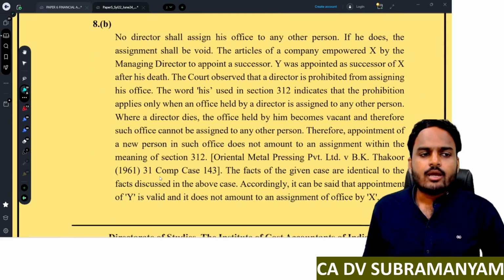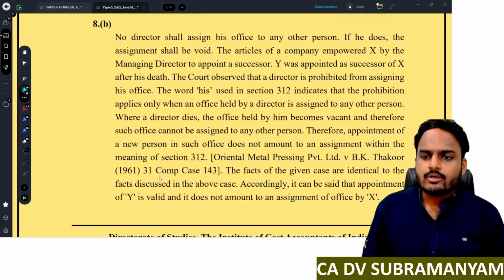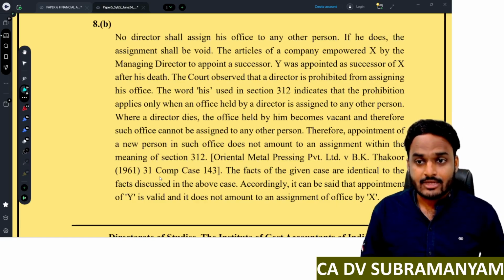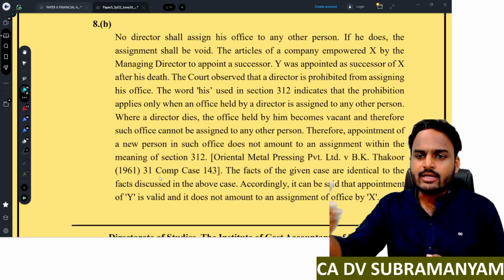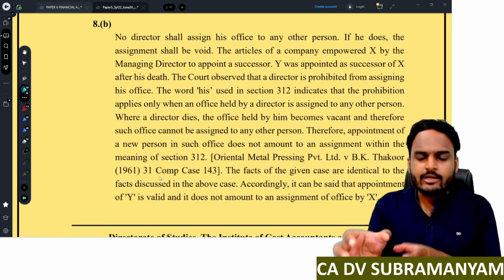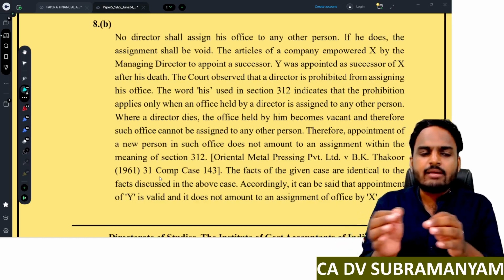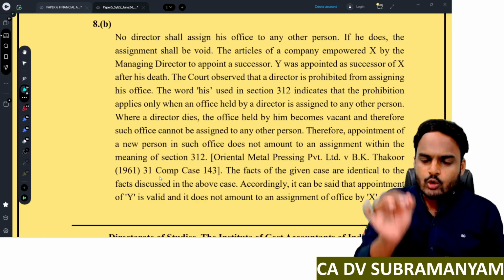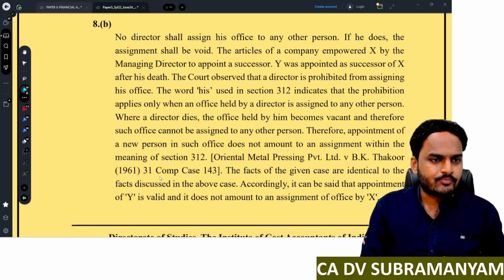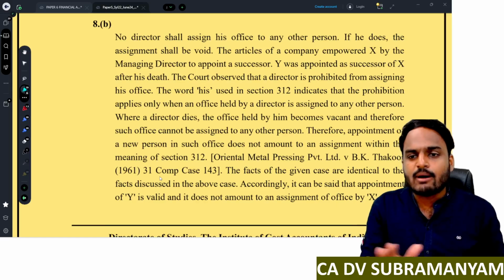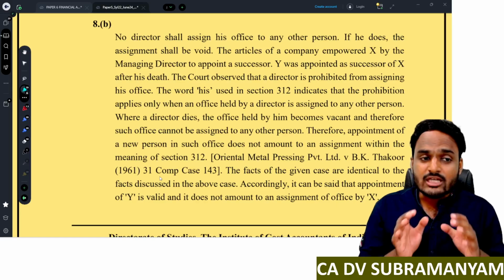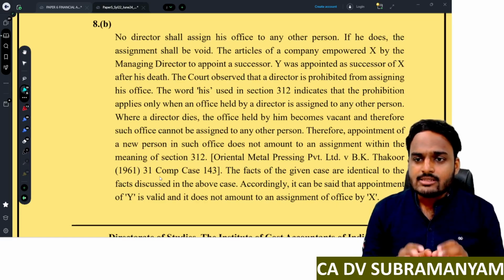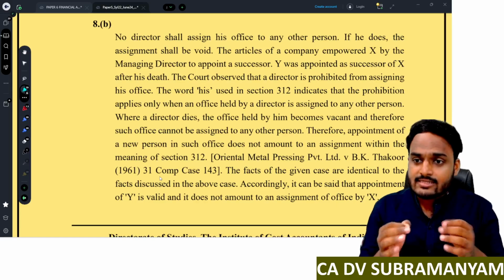Next, second practical question. If you observe, assignment of director duties is void. The company trusted X, and the company named X as a managing director. Now only X can perform his duties. X cannot assign his powers or his duties to some other person. But in the question, if you observe clearly, X is deceased, X died.